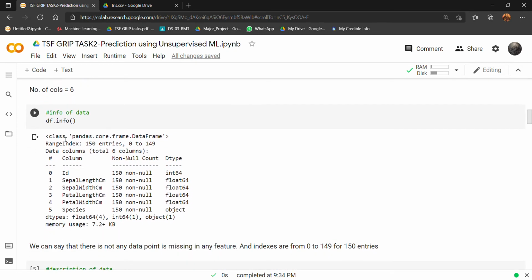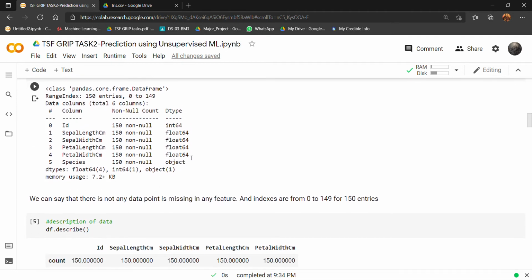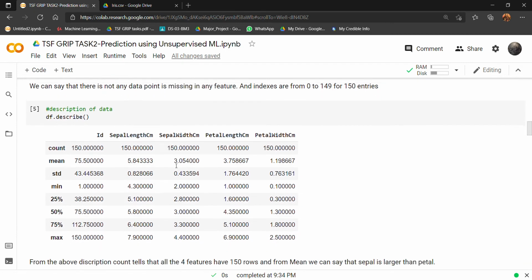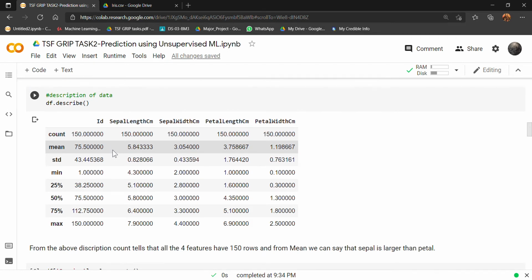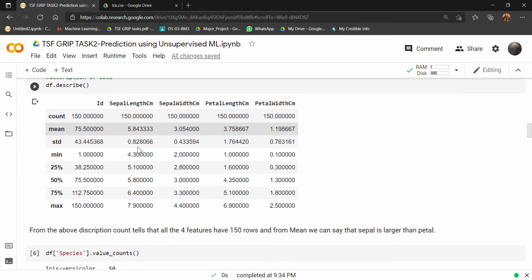And here I am printing information of data, and from this information we can see that there are 150 entries and there are 4 float values, 1 int value and 1 object value. And now for the description of data, with the help of df.describe we are getting the description, and from this description we can see that there are total 150 values, and from this mean we can observe that the sepal length is larger than rest of the given data.